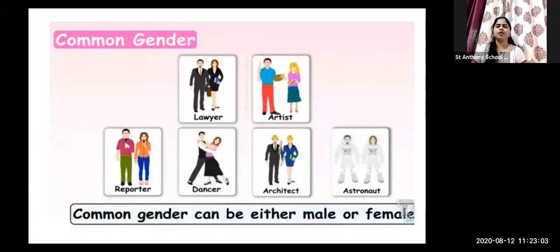If it were different, like mother and father, a different name would be there. But in the common gender, for both of them, commonly that particular word is used. It's called reporter. Now dancer, whether female or male, is called a dancer. Architect, whether female or male, is called an architect. Astronaut, the word is used for both male and female. It's called a common gender noun. So the common gender noun can be either male or female.